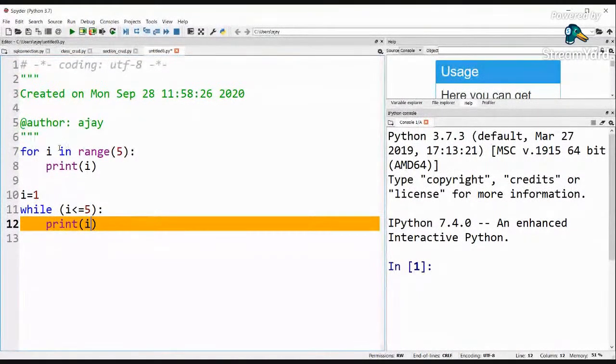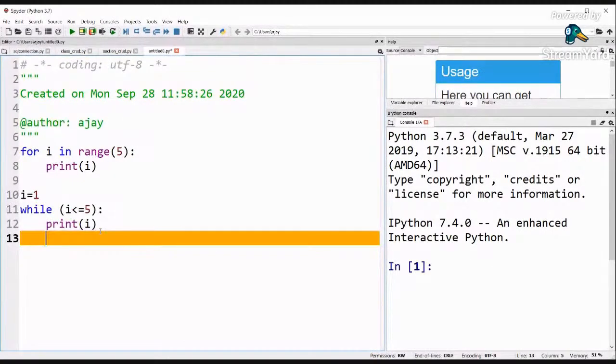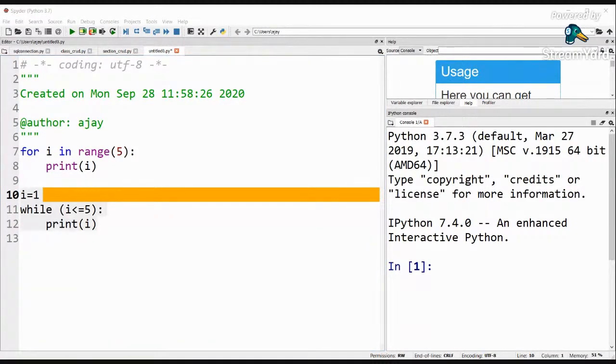So this is the for loop and this is the while loop. And I asked for the output of this particular loop. And some of them have responded to me. What exactly is the output? Once again, we will just go back to the question. What exactly will be the output of the while loop?